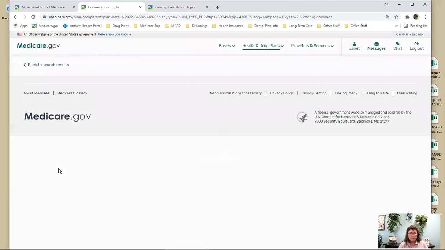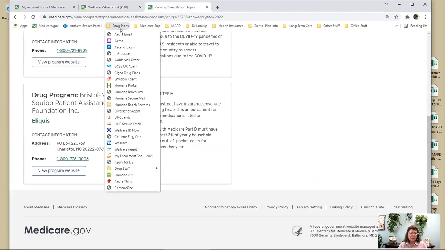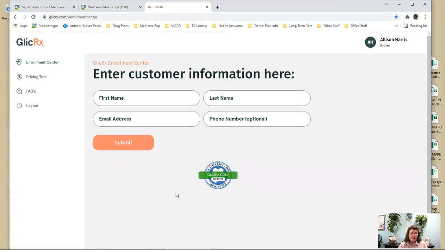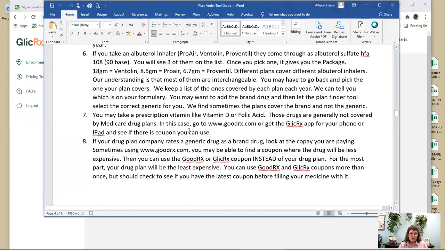Now, there are some drugs that are not covered by Medicare, okay? And that's vitamins, erectile dysfunction drugs, weight loss drugs, those kind of things. So even though you might take a prescription medication for vitamin D, you might want to see if there's a GoodRx coupon. We talk about GoodRx and GlickRx here in our document. GoodRx, pretty much everybody knows that.